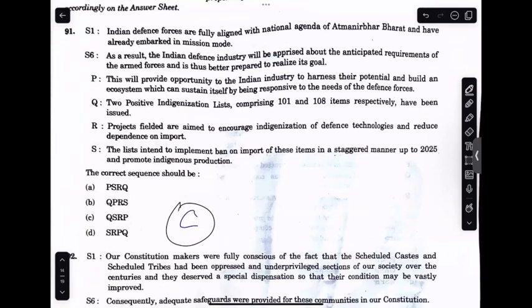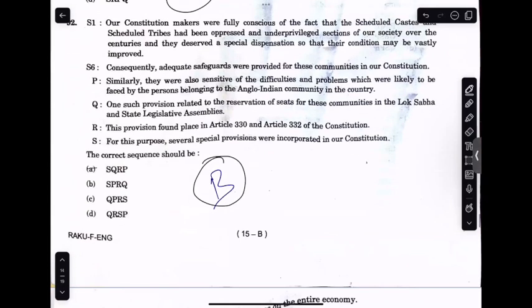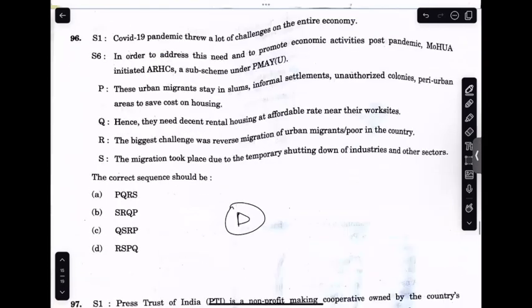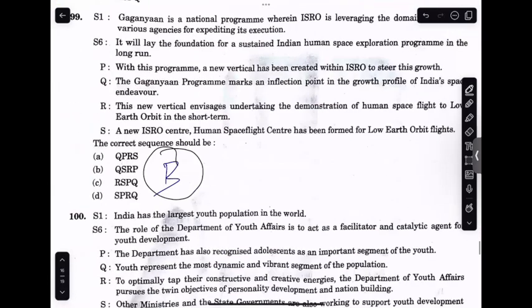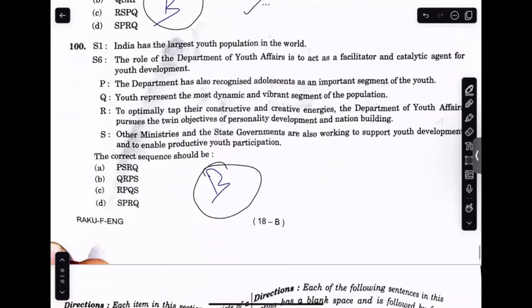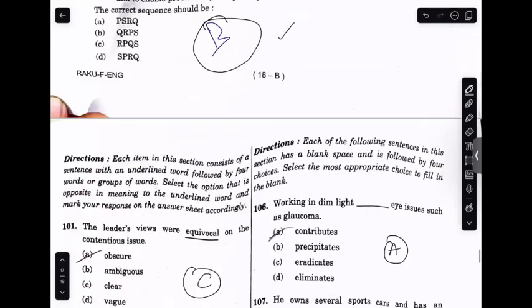Let's move to S1, S6. The first one we have Charlie, the second one we have Bravo. 96th, I think the page is missing. 96 would be Delta. The seventh one would be Bravo. Eighth one would be Bravo. Ninth one again Bravo. And 10th one would be Bravo again. Let's move ahead with the next one.